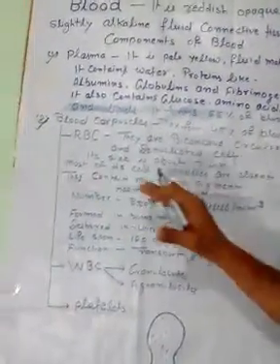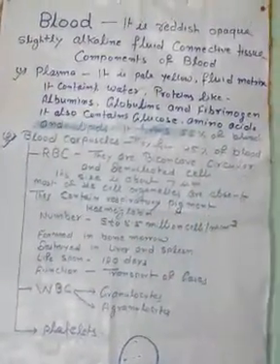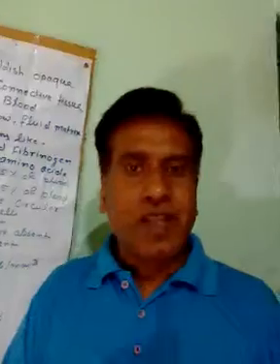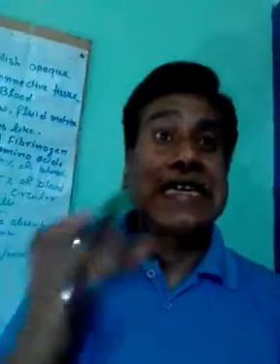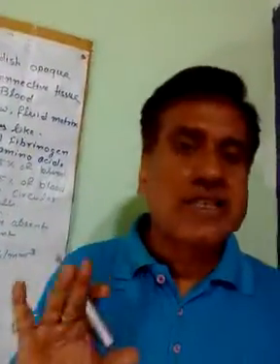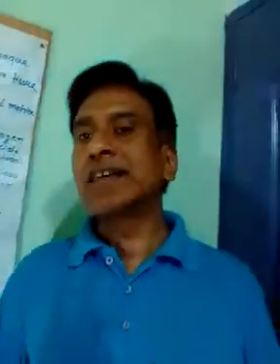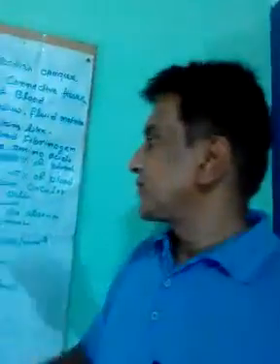Now, they contain respiratory pigment, hemoglobin. The respiratory pigment is called hemoglobin. Due to presence of hemoglobin, RBC is red in color. The full form of RBC is red blood corpuscles, or it is also known as erythrocyte cell.